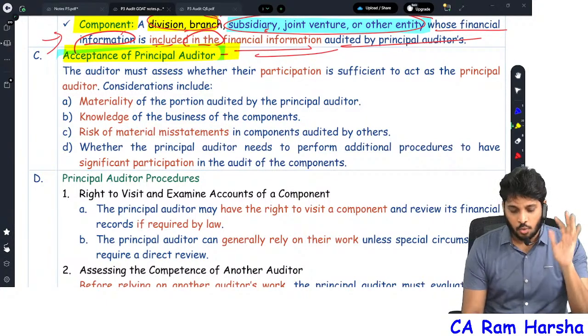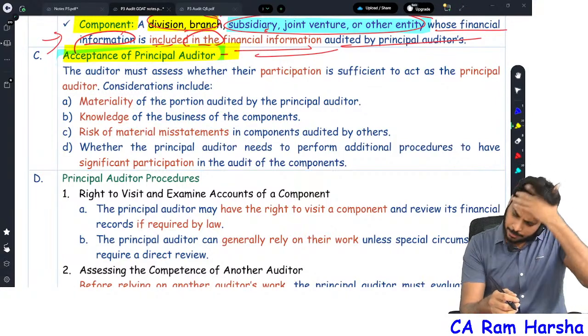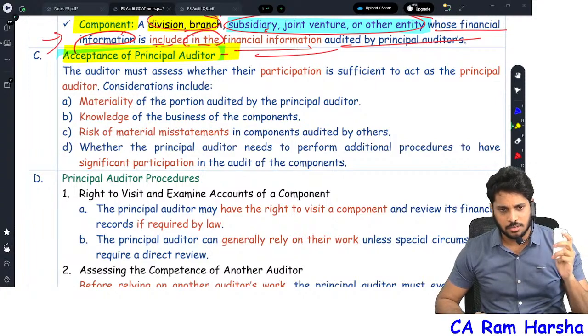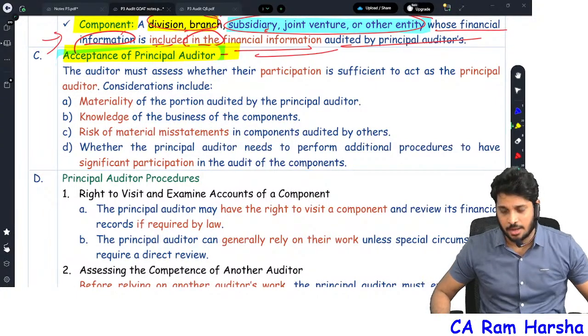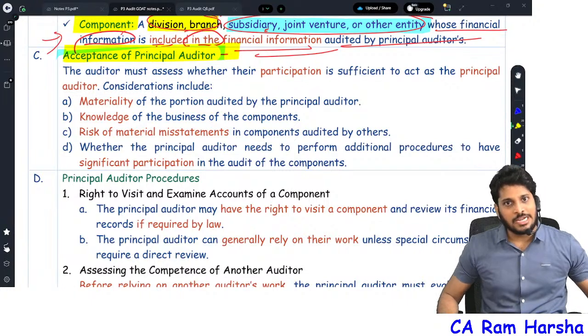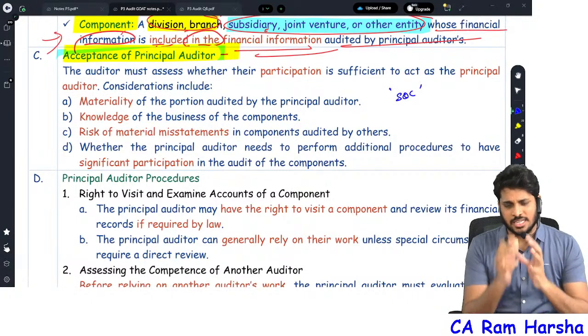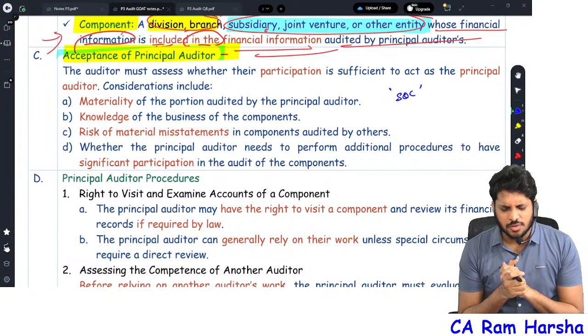You know what exactly it is? A company approaches you as a principal auditor, to conduct the audit of the entire company. You should not blindly accept. There is a standard called SQC, and as per that standard there is a procedure. I hope you might have seen this: acceptance and continuation of client relationship.